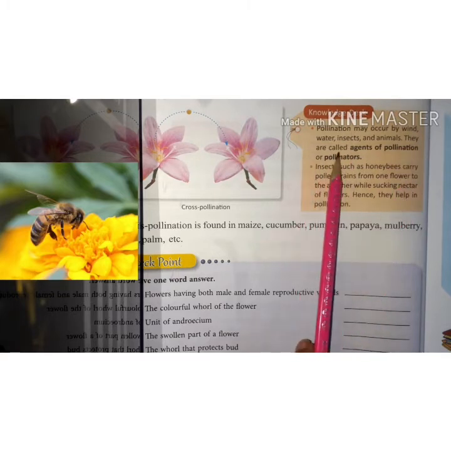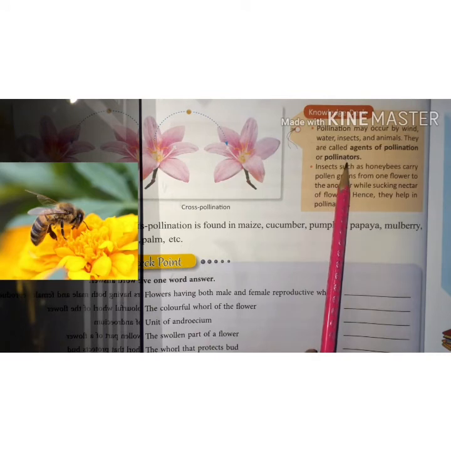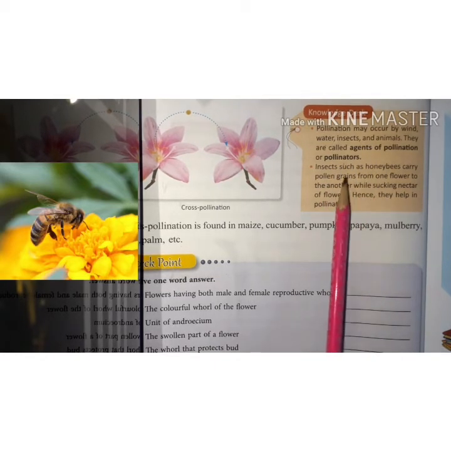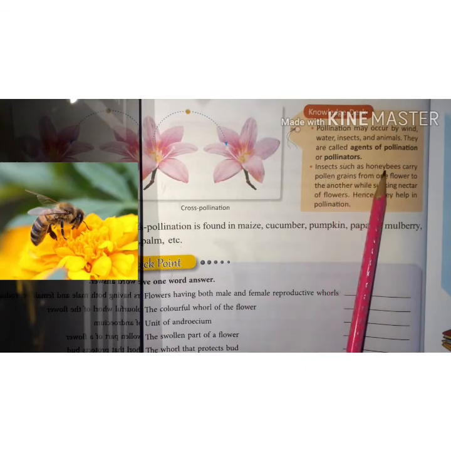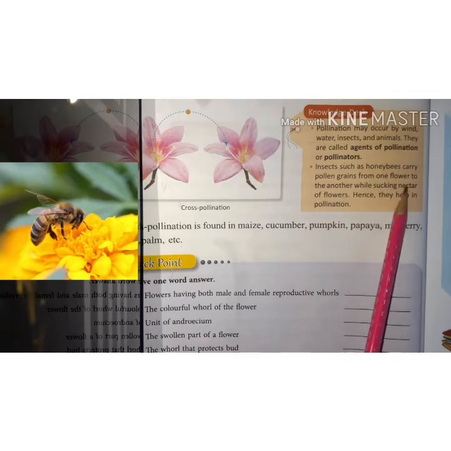They are called agents of pollination or pollinators, because they help in pollination by transferring the pollen grains. Which insects help? Insects such as honeybees carry pollen grains from one flower to another while sucking nectar from flowers. What is nectar? Nectar is the juice of the flower. Hence, they help in pollination.